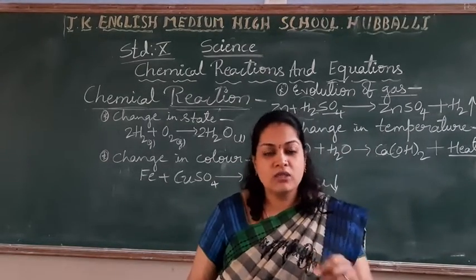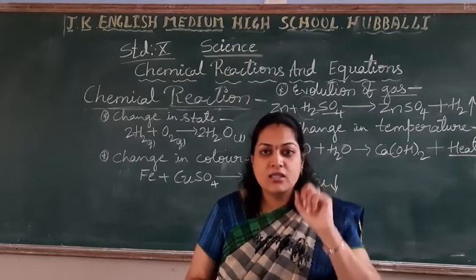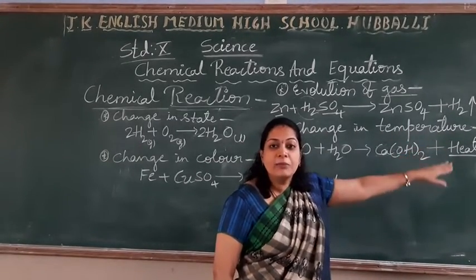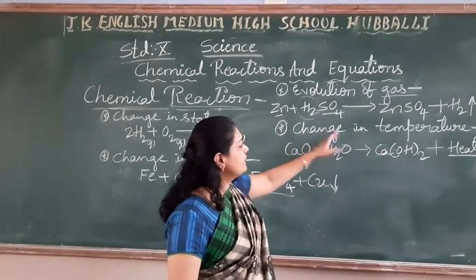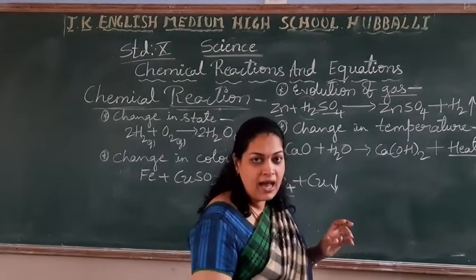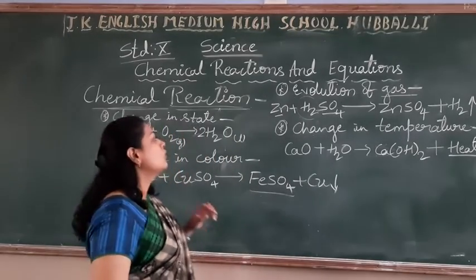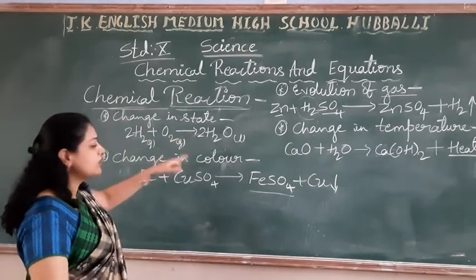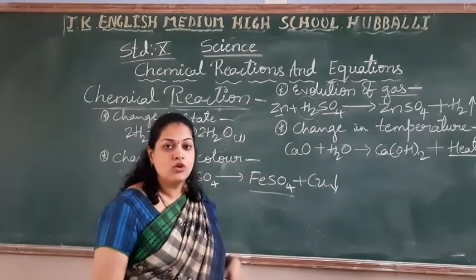Take the calcium oxide, add water, right? When the reaction takes place, after that you touch the test tube, you will feel it hot, right? Because heat liberates out after this reaction, right? So it may also happen, that is change in the temperature. So these are all we are going to consider as the characteristics of chemical reactions. What are all the characteristics? Change in state, change in color, change in temperature and evolution of the gas.